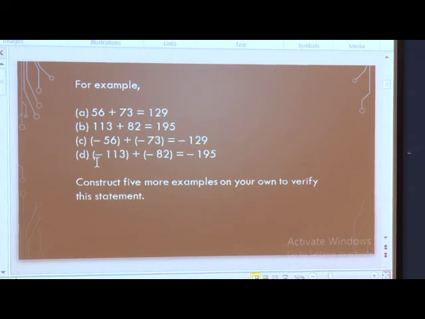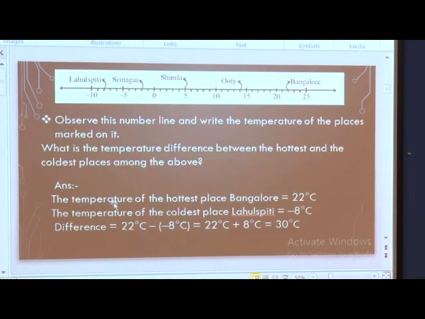Another example, minus 113 plus minus 82. Here also we have done it similarly, 113 added to 82, but when you are adding negative integers, we get a negative integer, minus 195. Construct 5 more examples of your own to verify the statement. So children, you can do some more examples and verify the statement.